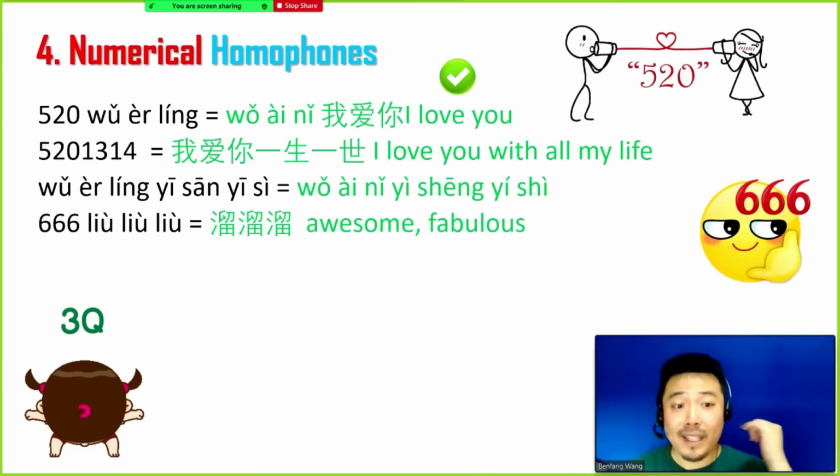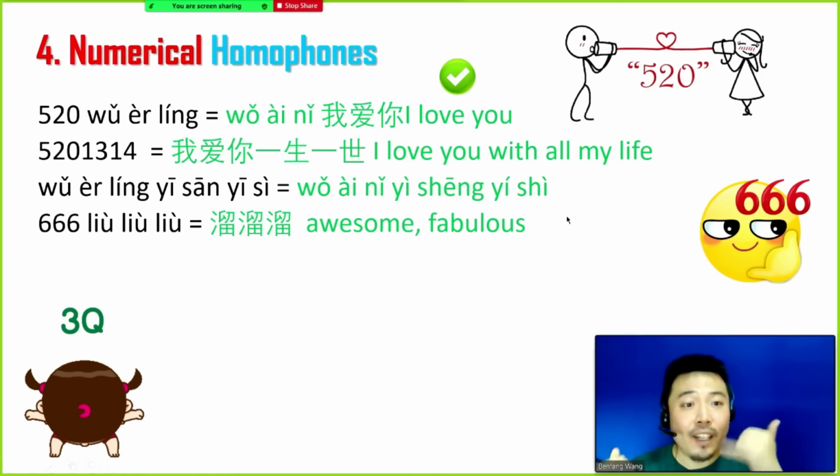The next one will be 666. I know in many cultures, 666 is a very unlucky number since it's related to the devil. However, 6 has exactly the same sound as this character. And this 6 means awesome and fabulous.